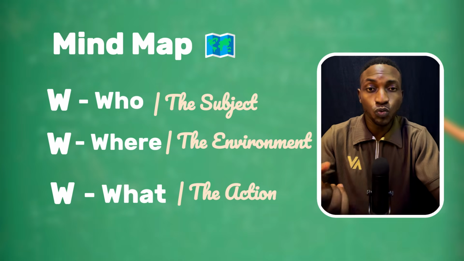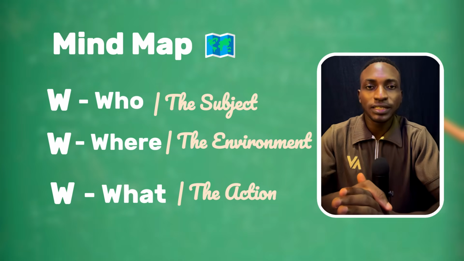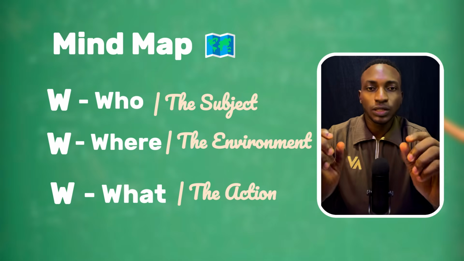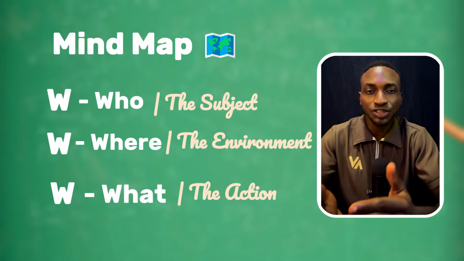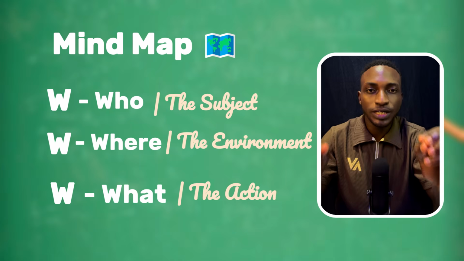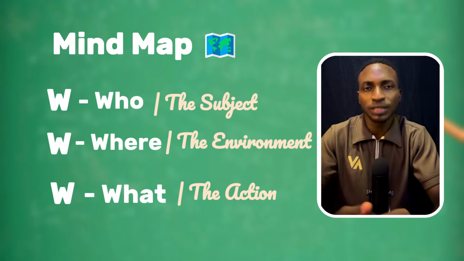So the first is the who, that's the subject. And the second is the where. Where is the environment of the subject? Where is he? And the third is going to be the what. What is the action? What is the subject doing? For every great prompt, these 3 components must be present. So let me show you how this works.